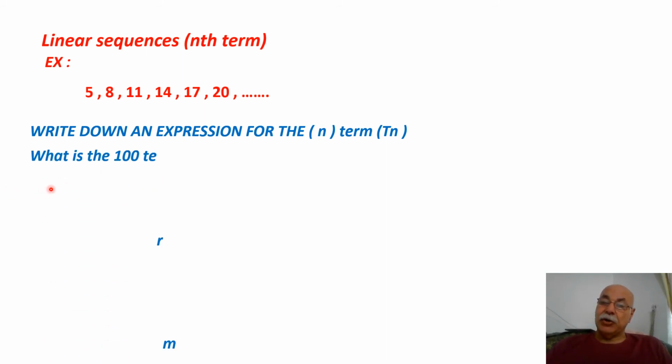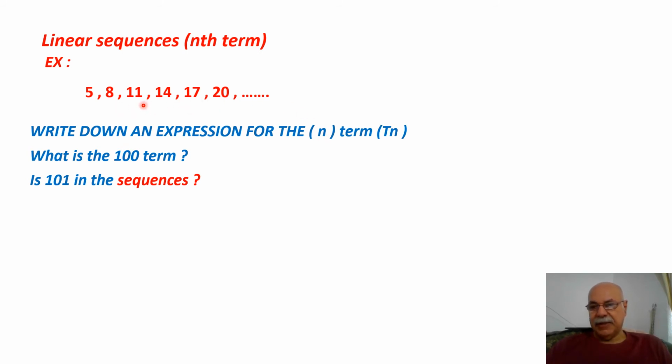What is the second question? He asked me, what is the 100th term when we continue this sequence? What is the 100th term for these sequences? Is 101 in the sequence? This is the third question. We will see how we get n.